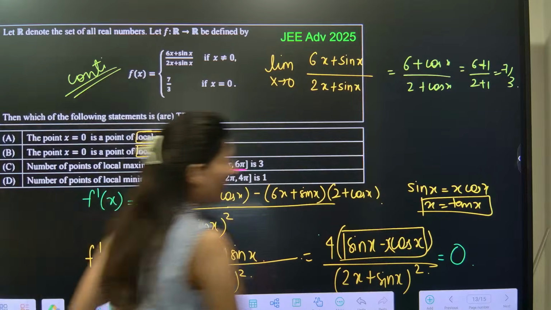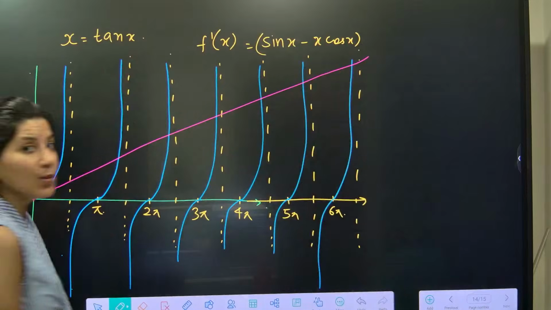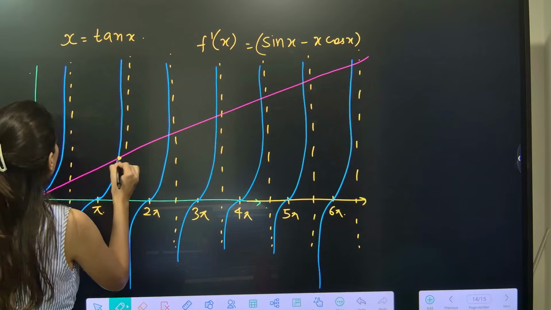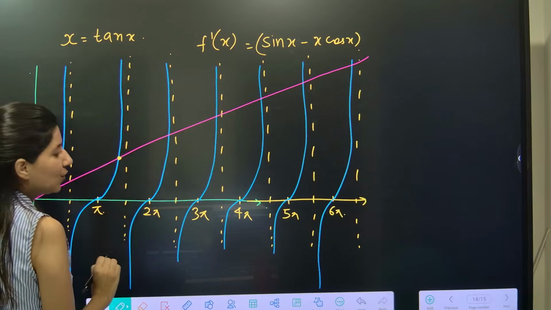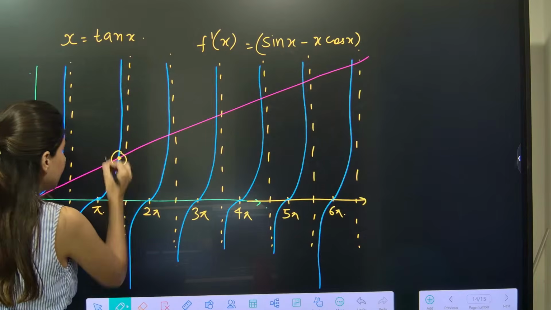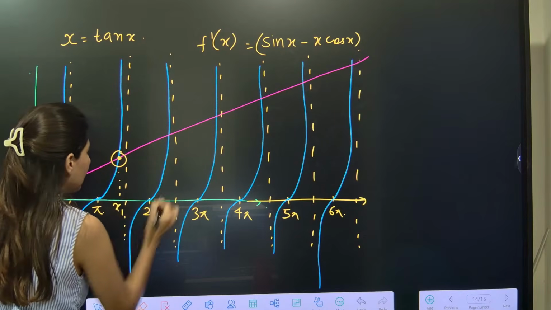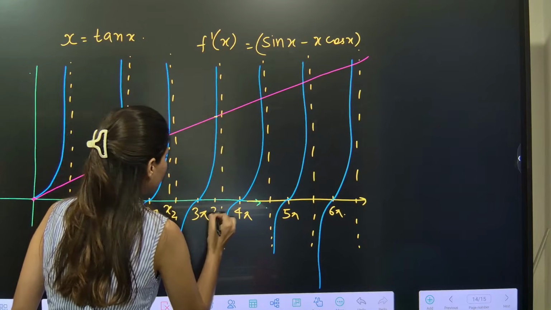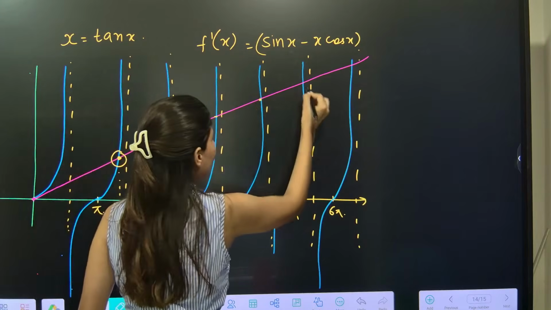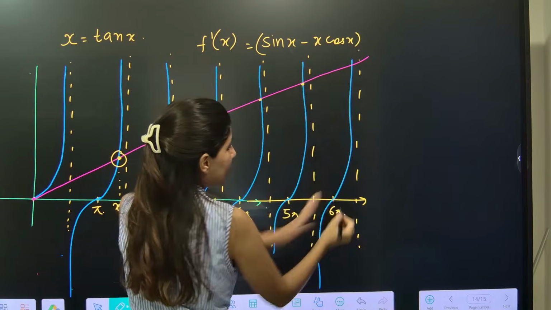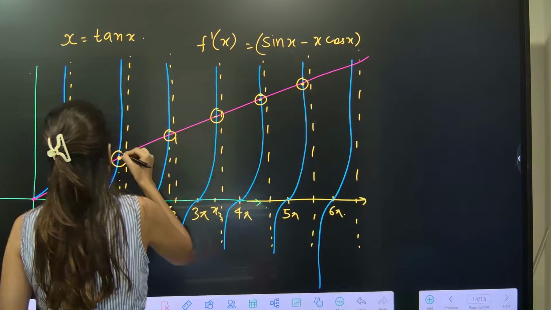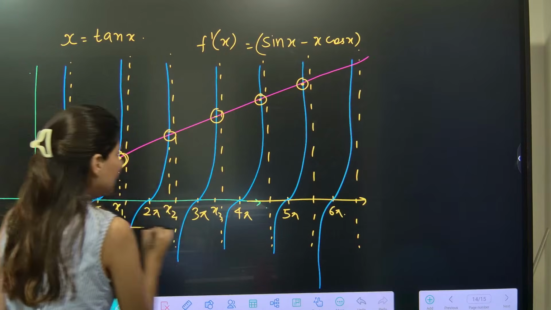Pi to 6 pi, what is happening? Between pi and 6 pi, there is one point where x will be equal to tan x. First point, this is your x1, this is your x2, this is your x3, x4, x5, and that's it. 5 points. Can you see 5 points between pi and 6 pi?